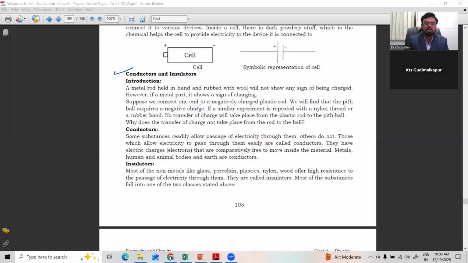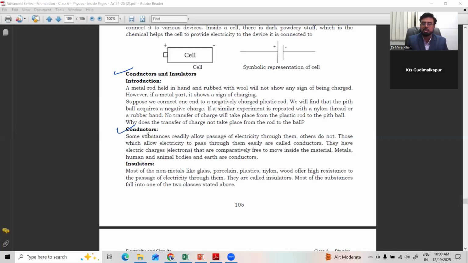Suppose we connect one end to a negatively charged plastic rod, we will find that the pith ball acquires negative charge. If a similar experiment is repeated with nylon thread or a rubber band, no transfer of charge takes place from the plastic rod to the pith ball. Why does the transfer of charge not take place?